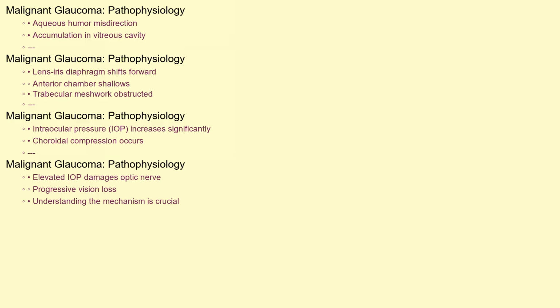In malignant glaucoma, the aqueous humor abnormally flows behind the lens, accumulating in the vitreous cavity. This accumulation pushes the lens-iris diaphragm forward, shallowing the anterior chamber, which is the space between the cornea and the iris. The forward movement of the lens obstructs the trabecular meshwork, the eye's natural drainage system, leading to a sudden and significant increase in intraocular pressure, or IOP.